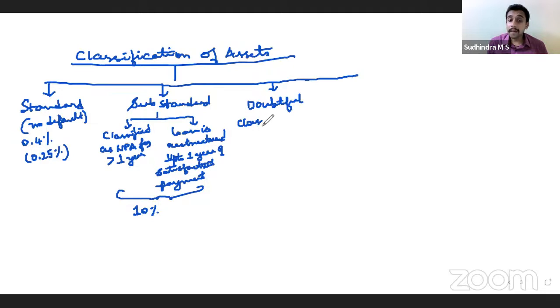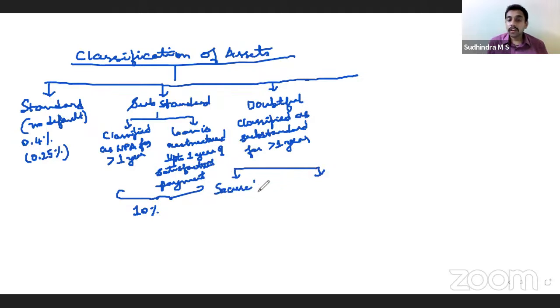Then you have doubtful assets. Classified as substandard for more than 1 year. With regard to provisioning, they are classified into 2: secured and unsecured. Correct?